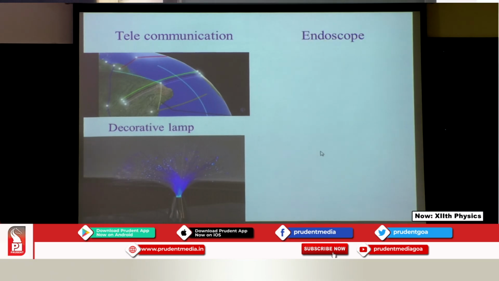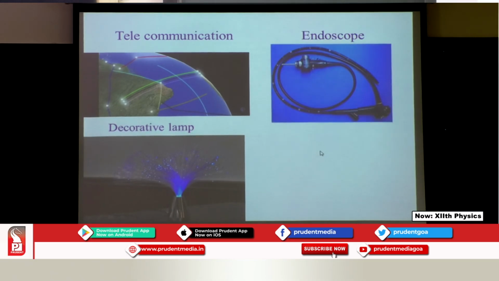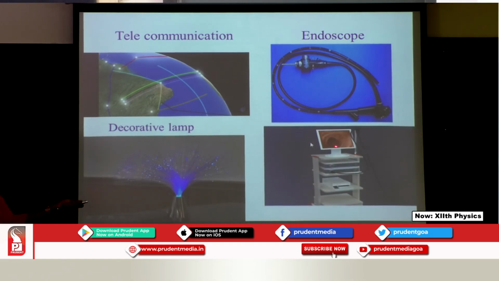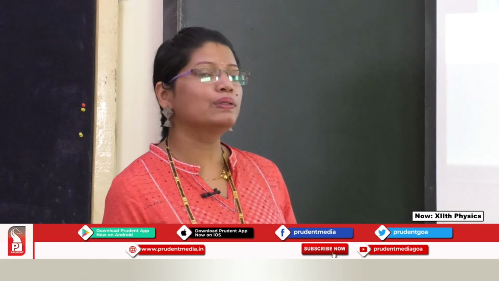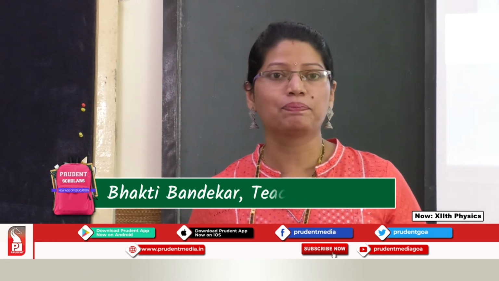The next application is an instrument known as the endoscope. It is used for endoscopy. Now this is a medical instrument. The light pipe is inserted in the patient's body in order to check the organs, the intestine, the stomach, so that you get a clear picture of it. On the screen the doctor can examine the internal organs. So this is the use of optical fibers. It has been used for a wide range of purposes.